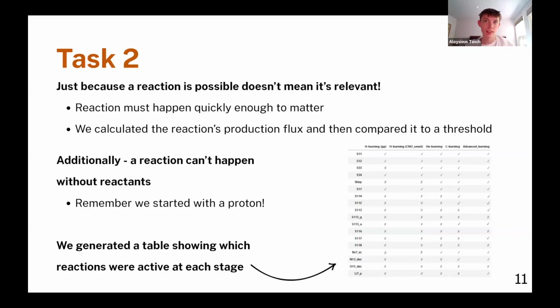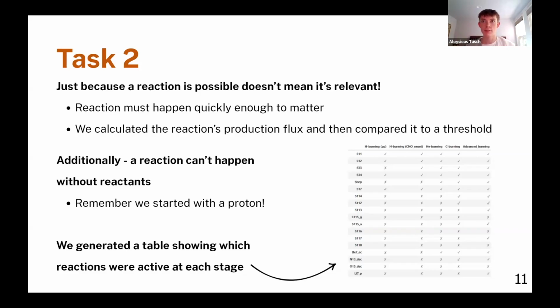There's also another thing we need to take into account. A reaction can't happen if its reactants don't exist yet. And we hadn't really considered that before. We'd been doing calculations in isolated environments. We hadn't been taking into account the previous context. So remember that we started with only hydrogen. So clearly, this limitation is quite important.